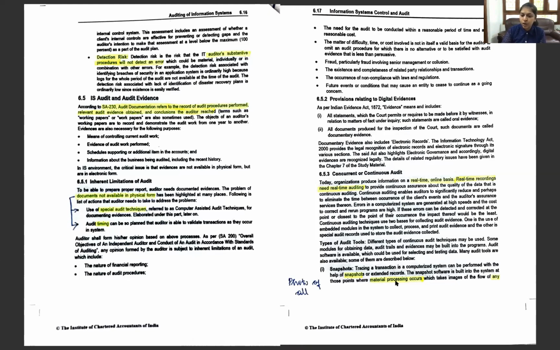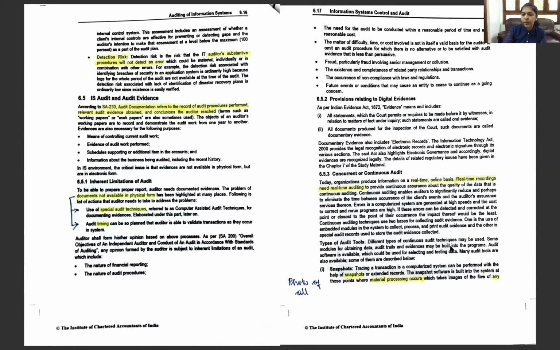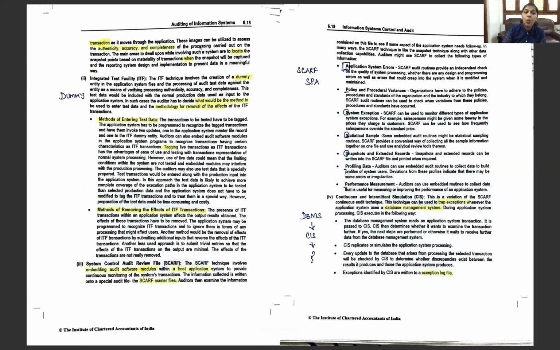So snapshots or extended records. The key is that when the material processing occurs, it takes an image of any transaction, at the material processing point, and these points are used to evaluate the authenticity, accuracy, and completeness.